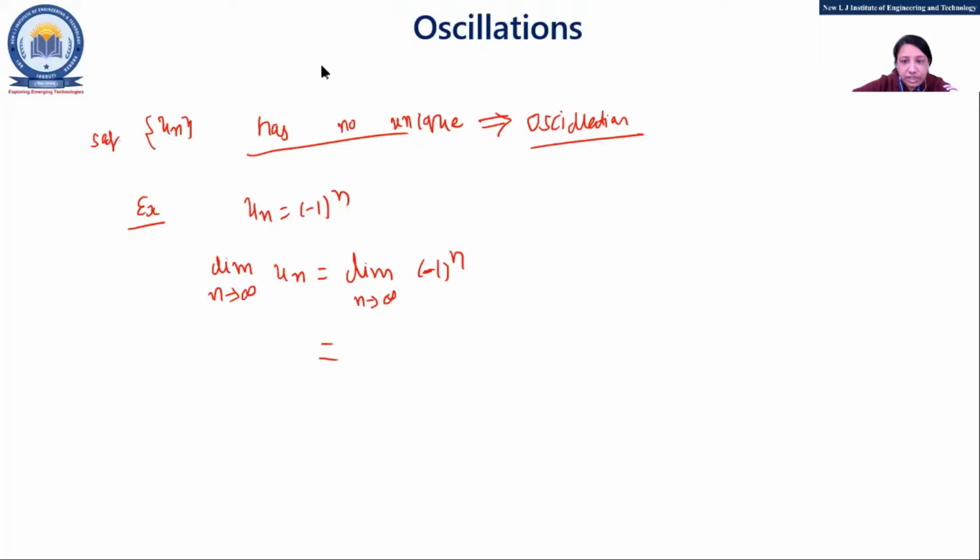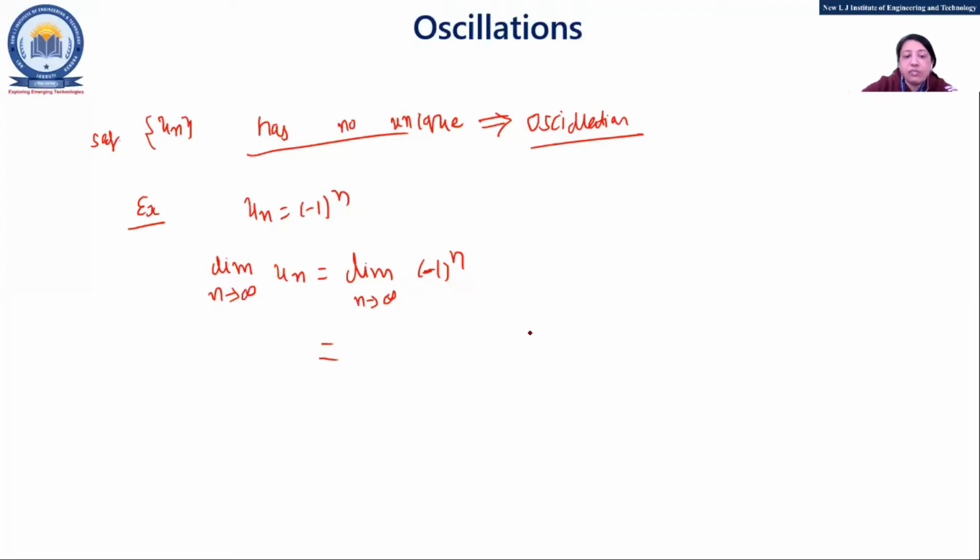A student says we cannot say it will oscillate between 1 and -1; it depends if n is odd or even. Yes, 1 or -1. So we will be having two values for that. It will be either 1 or -1, because it depends upon the value of n.